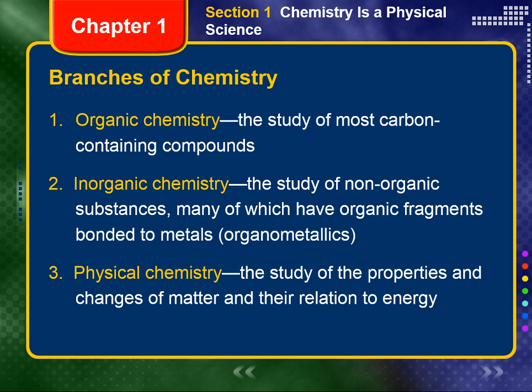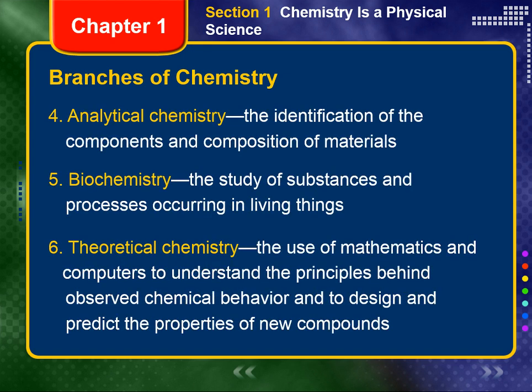1. Organic chemistry, the study of most carbon-containing compounds. 2. Inorganic chemistry, the study of all substances not classified as organic, mainly those compounds that do not contain carbon. 3. Physical chemistry, the study of the properties and changes of matter and their relation to energy. 4. Analytical chemistry, the identification of the components and composition of materials.